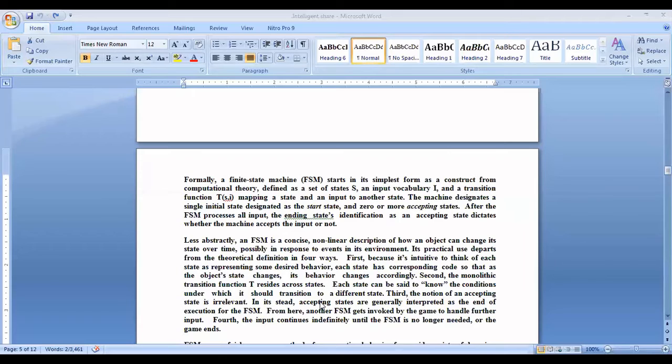Next, what are the methodologies for authoring intelligent behaviors? What are the general methodologies? Why do we need them?